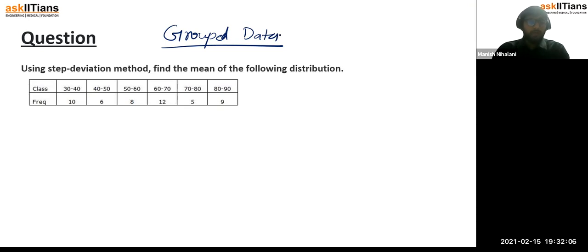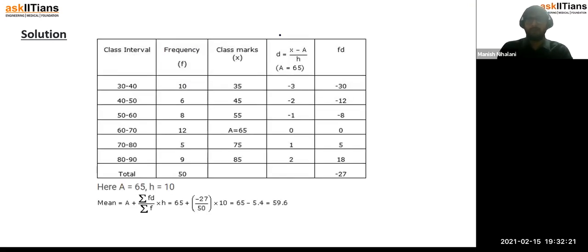So using the step deviation method, you have to find the mean of the following distribution. You would say in 30 to 40 your frequency is 10, which means between 30 to 40 there are 10 observations, and so on. The lowermost observation here is 30, the highermost is 90. So it would be wise to assume the mean as maybe 60 or 65 here. So we are assuming a as 65, right? Because after finding the midpoints, we find that 65 is somewhat in between, and it has the maximum frequency also.